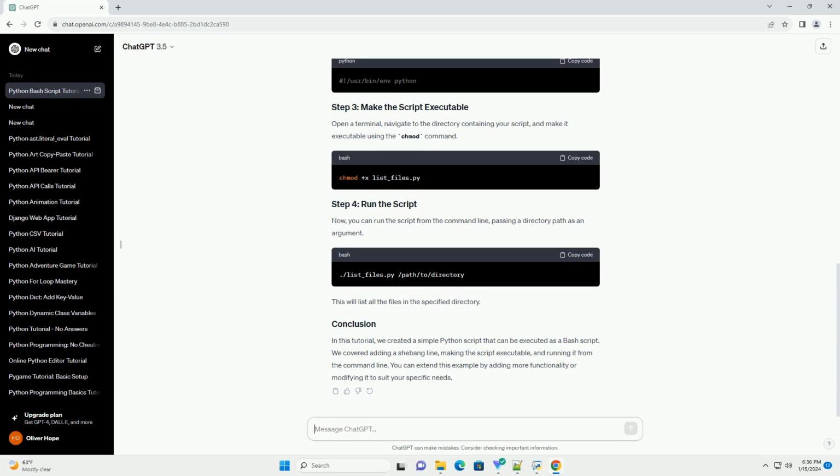Now, you can run the script from the command line, passing a directory path as an argument. This will list all the files in the specified directory. In this tutorial, we created a simple Python script that can be executed as a bash script. We covered adding a shebang line, making the script executable, and running it from the command line.